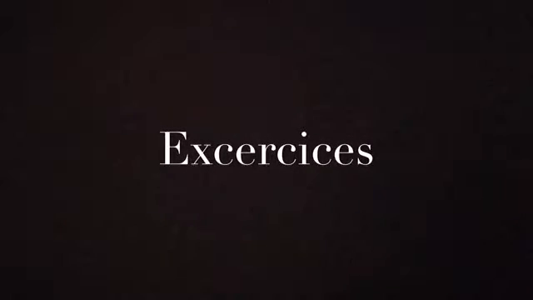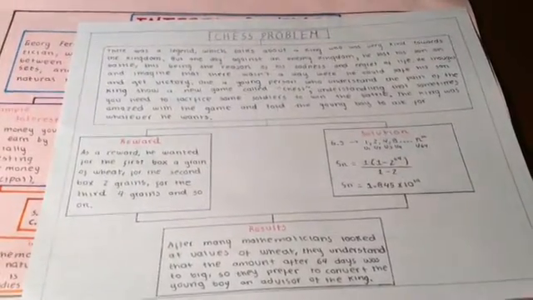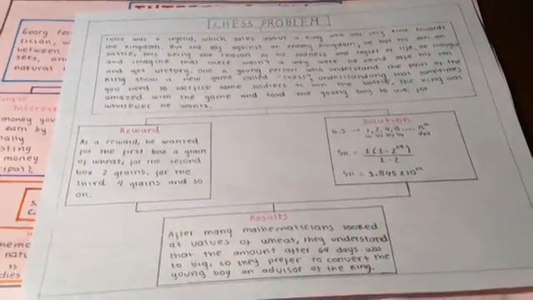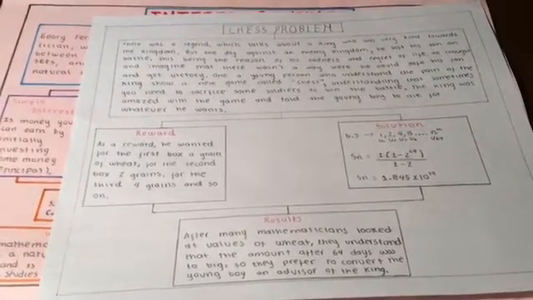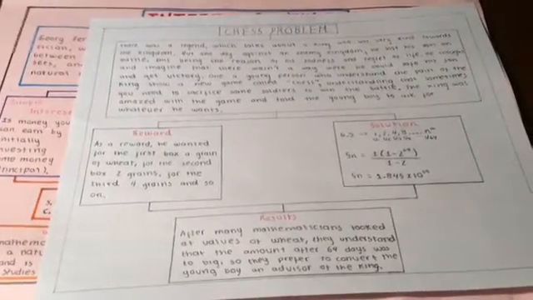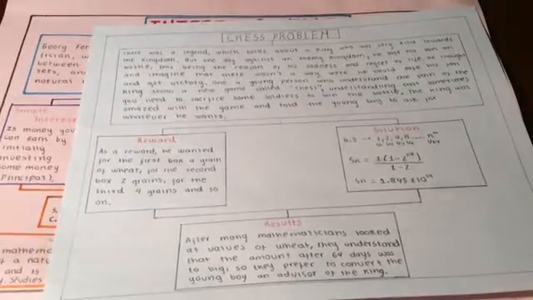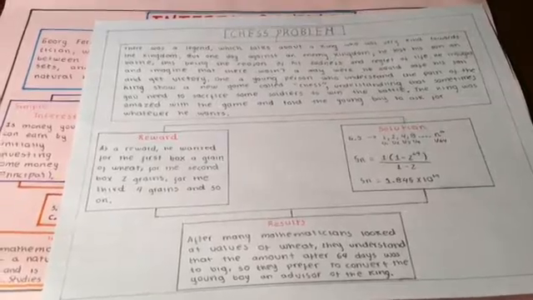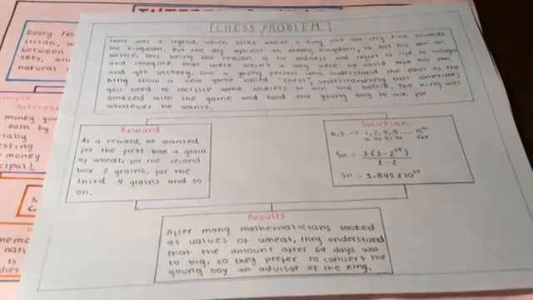I'm going to give some exercises of sequences and series and infinity. The first exercise I'm going to show is the chess problem. In order to understand the problem, we need to have a context. There was a legend which talks about a king who was very kind toward his kingdom, but he was in a war against another kingdom. In one battle, his son died, and he was very depressed about the results. They won, but he lost his son.